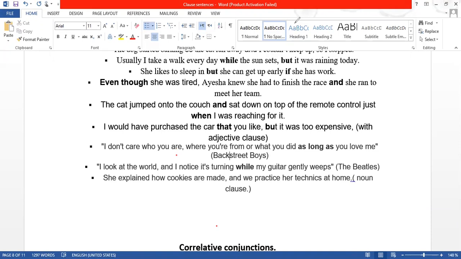And you should know all these subordinating conjunctions because they are limited. Remember, they are not unlimited, right? So just go and find these subordinating conjunctions and try using them in your sentences.